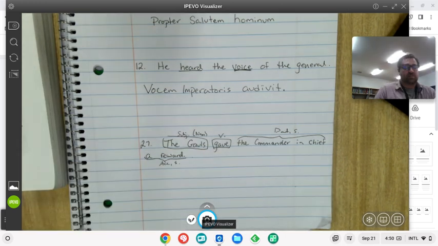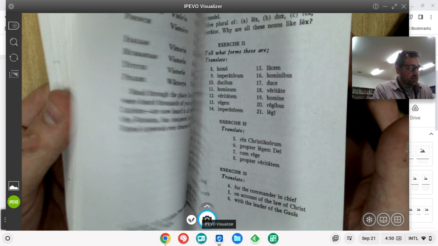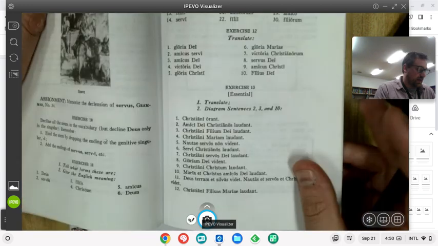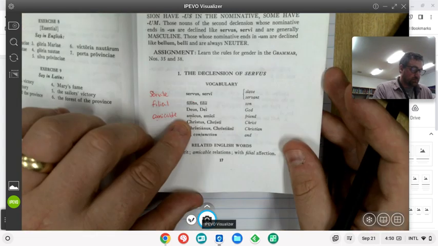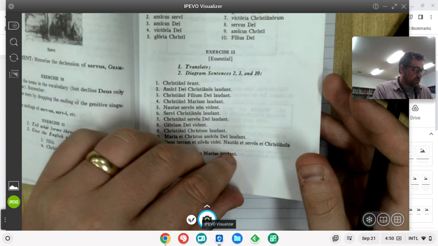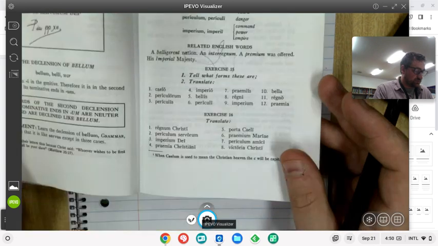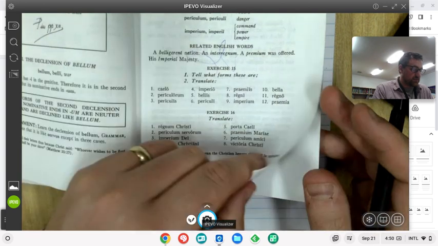All right, now let's do that. Gauls. That's been a while. How do we say the Gauls? I believe that was a second declension word, so we're going to flip back to the second declension. I don't see it in my first list of second declension words. I don't see it in my second list of second declension words.